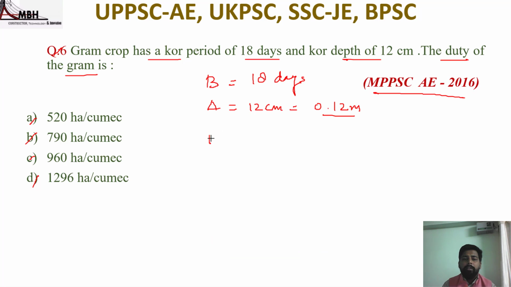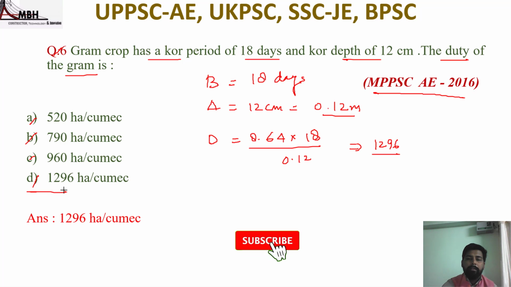So to find duty, duty is equal to 8.64 into B, that is 18, upon 0.12. Solving, the value will come 1296. That means option D is correct.